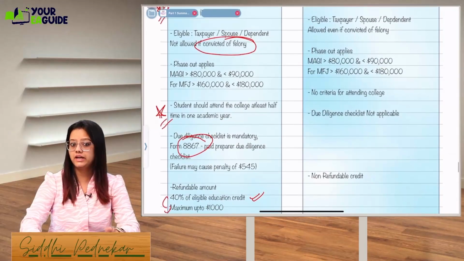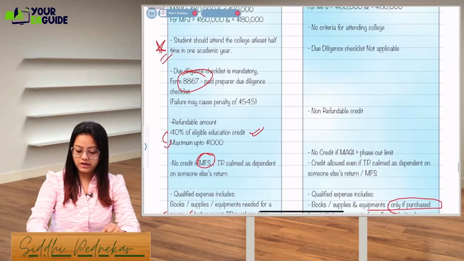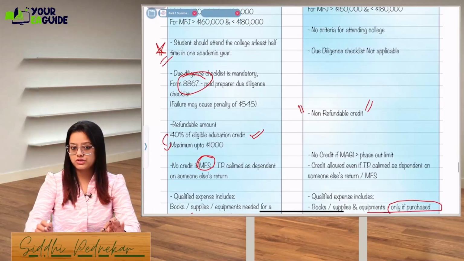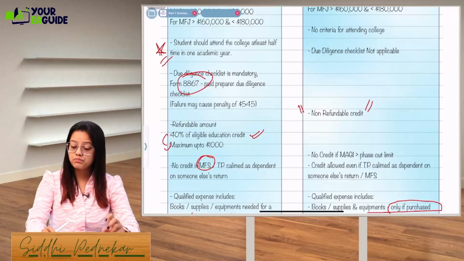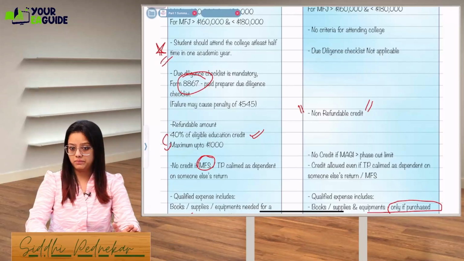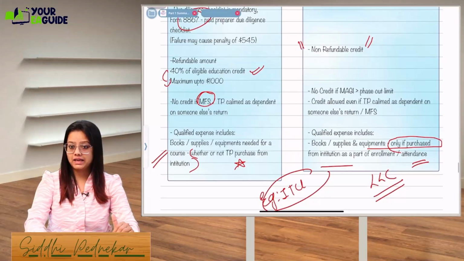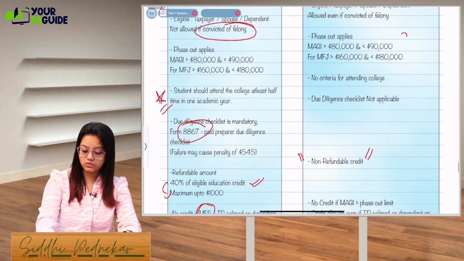In AOTC, it will be required. This credit is non-refundable, and you can remember it like this: wherever the 8867 criteria is required, those are all refundable credits. Only there is this criteria required. There is no credit if your MAGI is more than the phase out. What is the phase out?